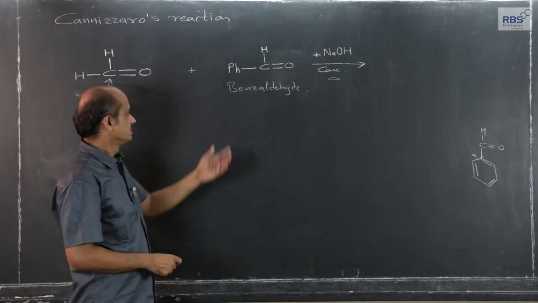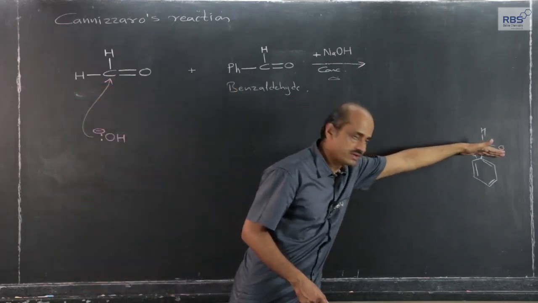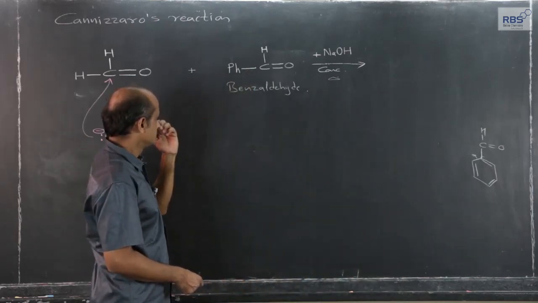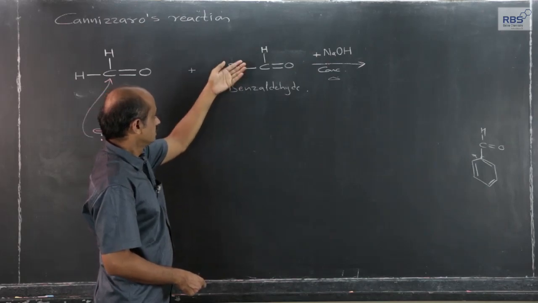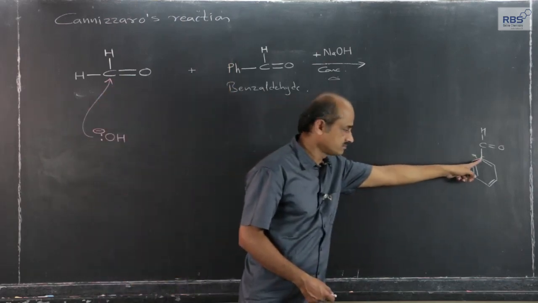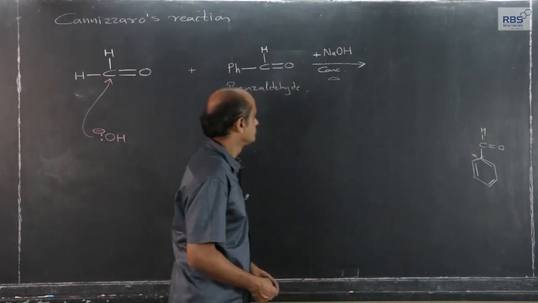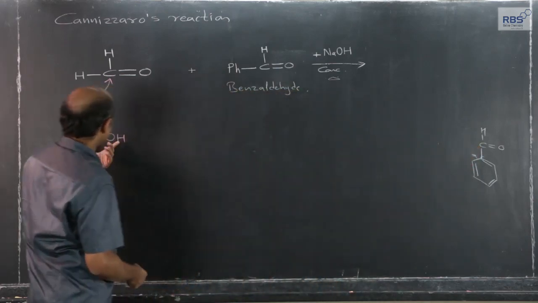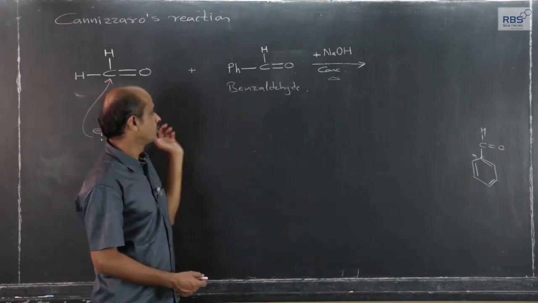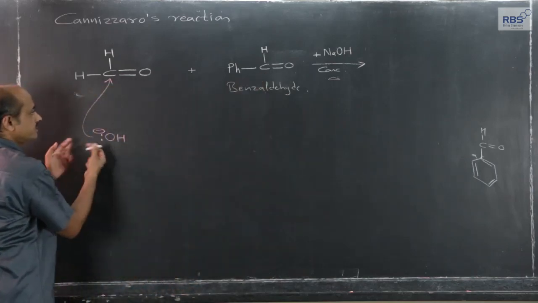The first reason is that it is bulky: phenyl, a benzene ring, with one hydrogen removed. Secondly, it has an electron withdrawing effect, and when the aromatic ring carbon is attached to this carbon, the bond strength is very high. So the attack of the nucleophile on this carbon is easy as compared to the attack of the free OH minus ion on this carbon atom, and therefore this is preferred.